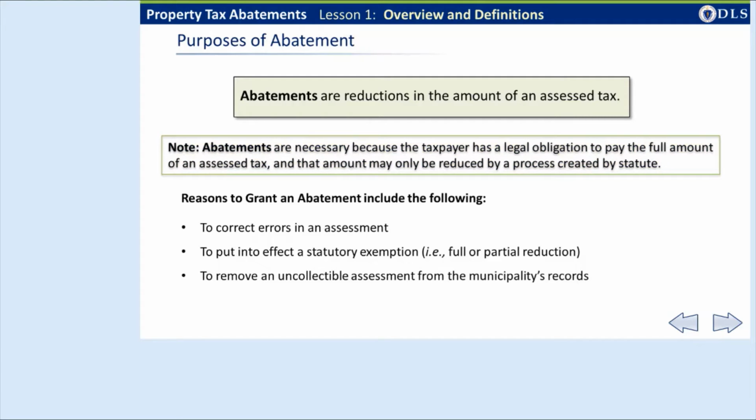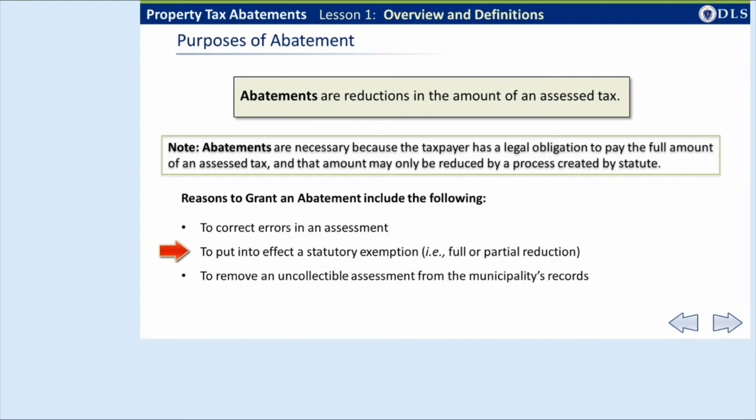What are valid reasons or grounds to reduce the amount of an assessed property tax? The primary purpose is to correct errors in the assessment. The most common error is that the assessed value of the property is higher than its fair cash valuation on the January 1st assessment date. This is generally because the features of the property described in your records are incomplete or inaccurate, or the application of your mass appraisal valuation system does not accurately estimate market value, generally, or for this particular property.